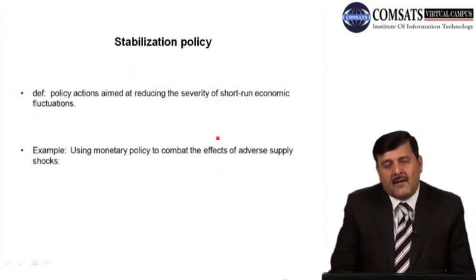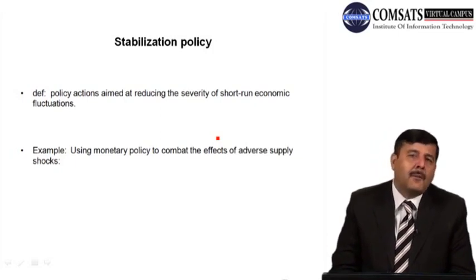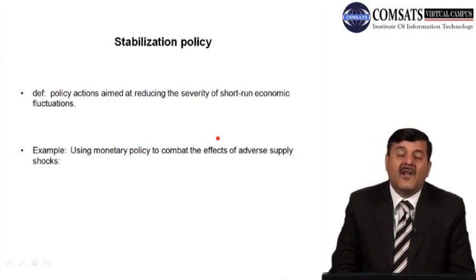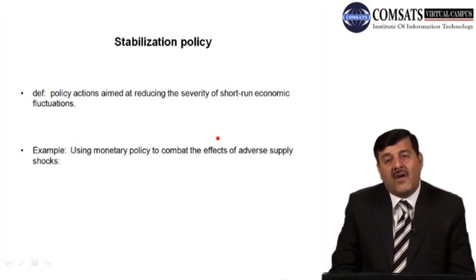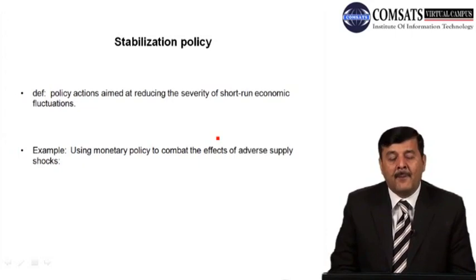Now, whenever there are shocks, whenever there are fluctuations, whenever there are disturbances in the economy, the job of the economist, job of the policymaker is to stabilize the economy by introducing stabilization policies. So policy action aimed at reducing the severity of short-term economic fluctuation. So whenever there are short-term economic fluctuation, whether it is due to aggregate demand, whether it is due to aggregate supply, now the policy action would be reduce that severity problems, right?